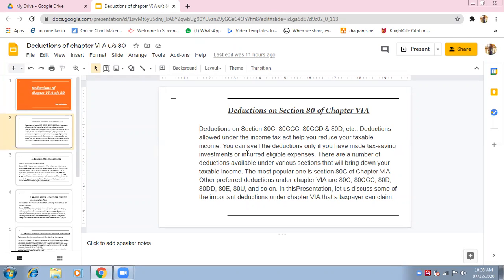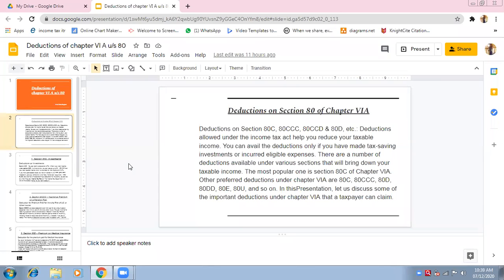Deductions allowed under Income Tax Act help you reduce your taxable income. You can avail the deductions only if you have made tax saving investments or incurred eligible expenses. See, you can avail deductions only if you have tax saving investment. That means there are certain investments, we will discuss now in ATC.